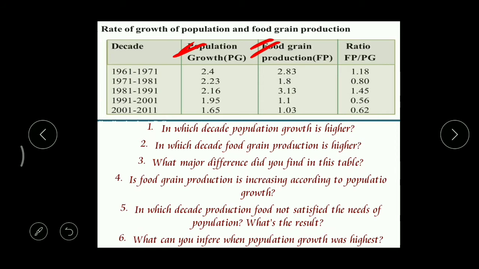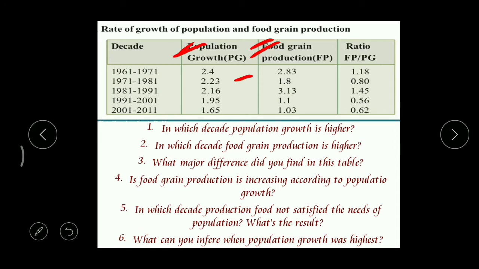Based on that, now let's see these questions. In which decade is population growth higher? In which decade can we find more population growth? So here, 2.23.